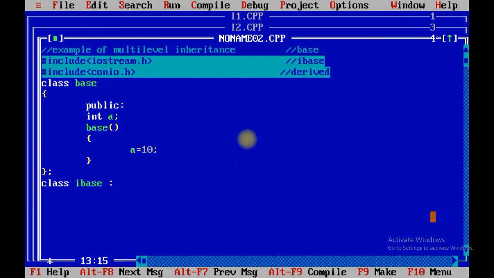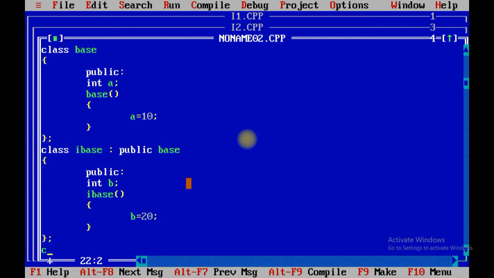Over here, which class is inherited? Public base, because with the help of base we are going to create Ibase. So Ibase contains the inherited base class. Now public integer b, Ibase, b equals to 20. Now see, third class I am going to define, that is